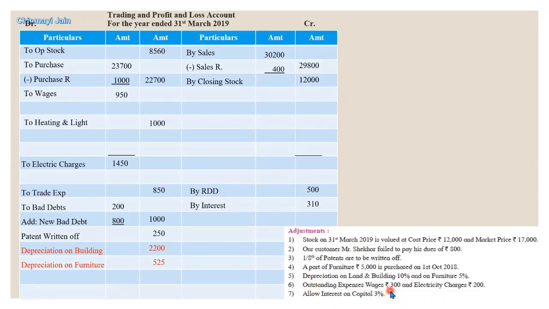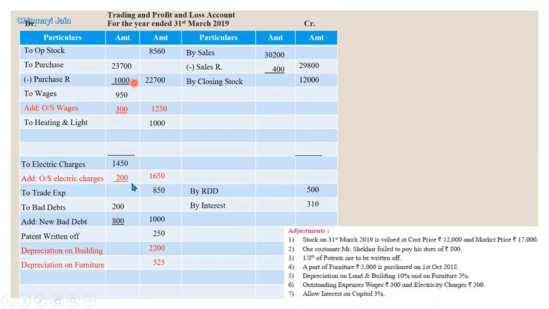Outstanding expenses, wages rupees 300 and electricity charges 200 rupees. Here we have wages. So outstanding wages 300, we have to add this amount and now the amount is 1,250. Same with electricity charges, 200 rupees we have to add and the amount is 1,650.